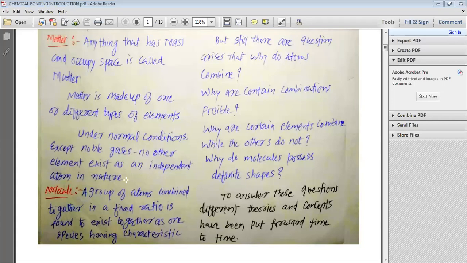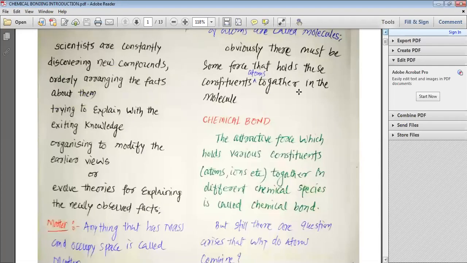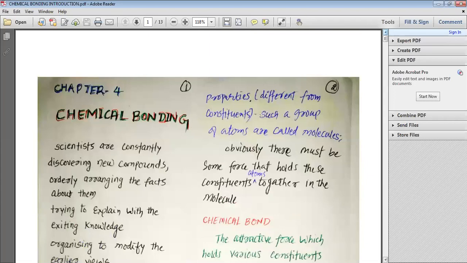Molecule. A group of atoms combined together in a fixed ratio is found to exist together as one species, having characteristic properties different from their constituents. Remember, such a group of atoms is called a molecule. Obviously, there must be some force that holds these constituent atoms together in the molecule.